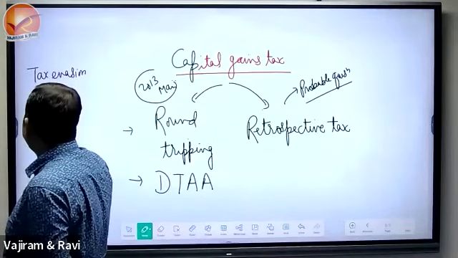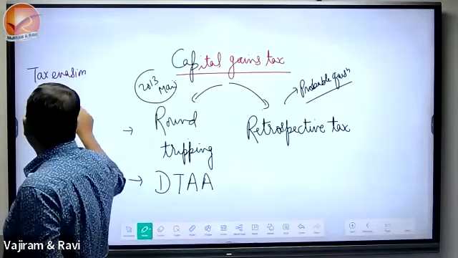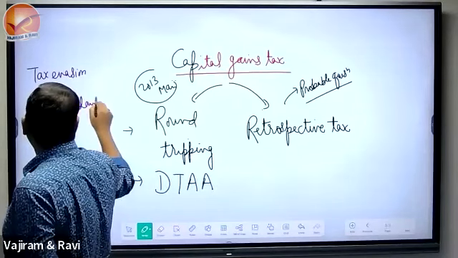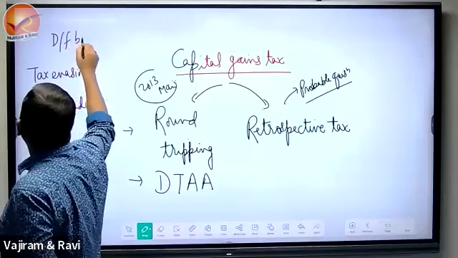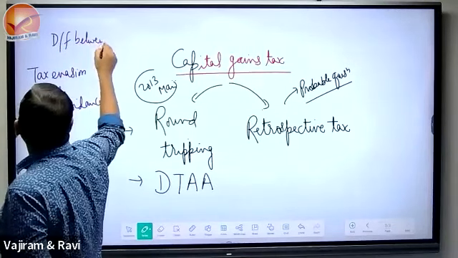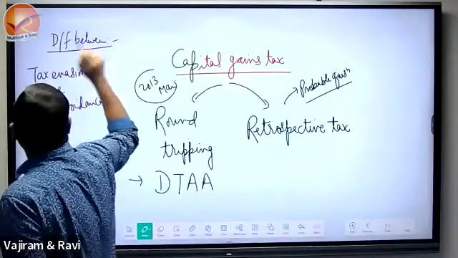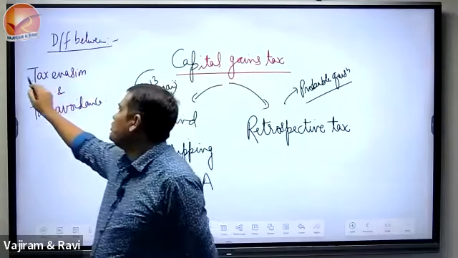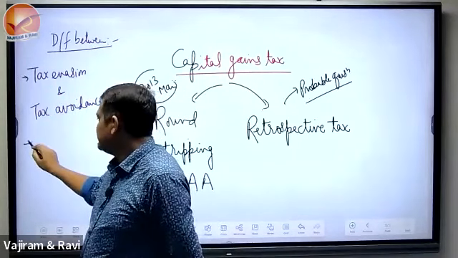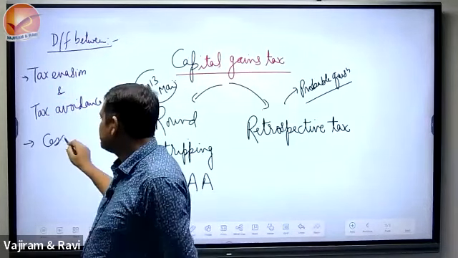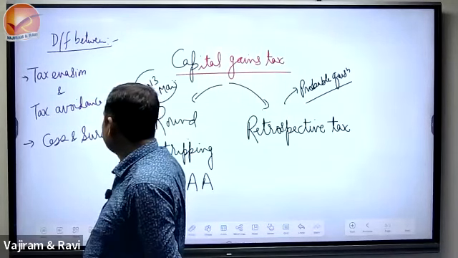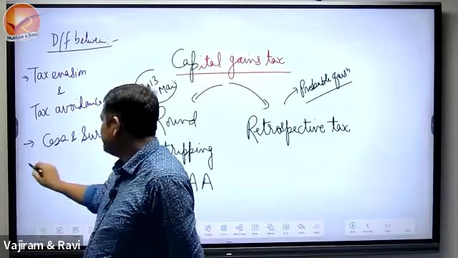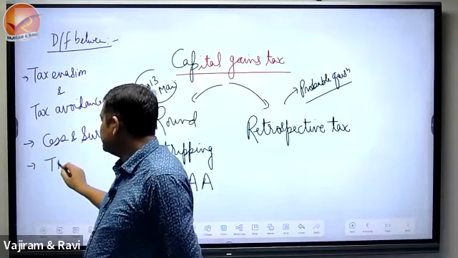We will see the difference between tax evasion and tax avoidance. Another difference between cess and surcharge. Another difference we'll see: TDS and TCS.